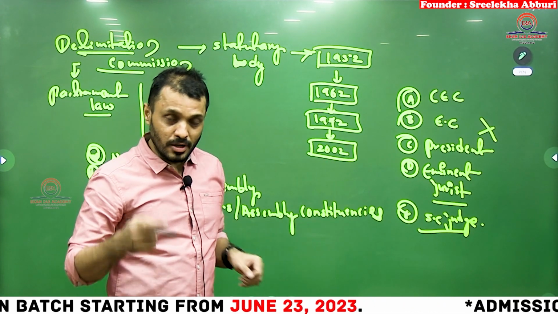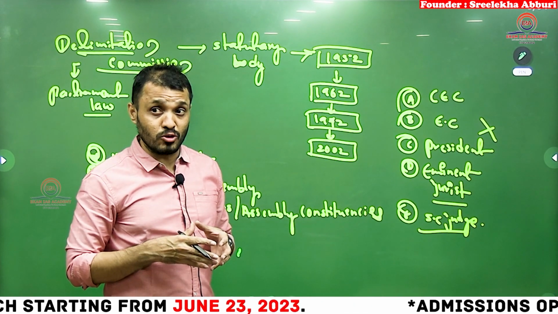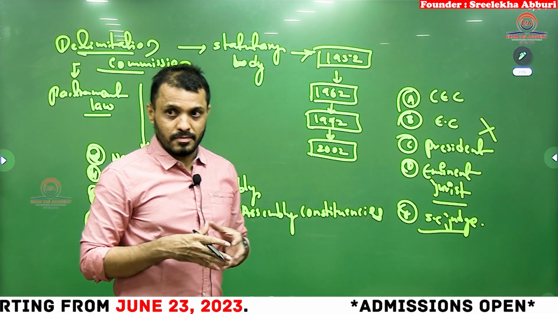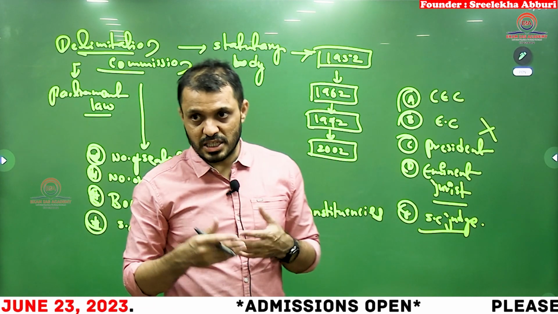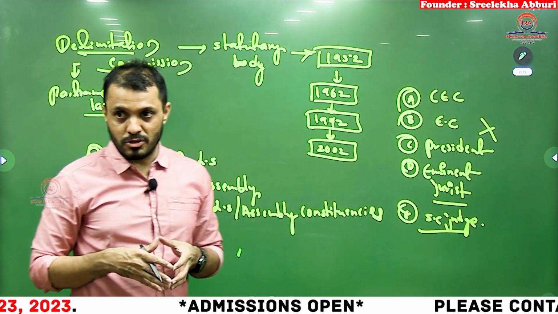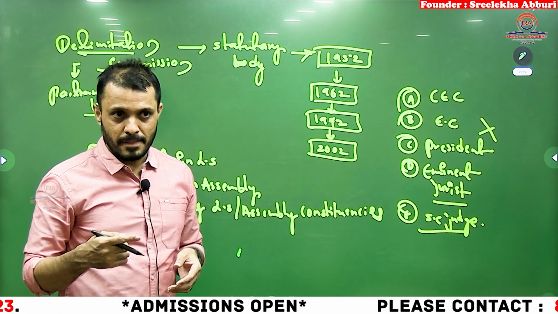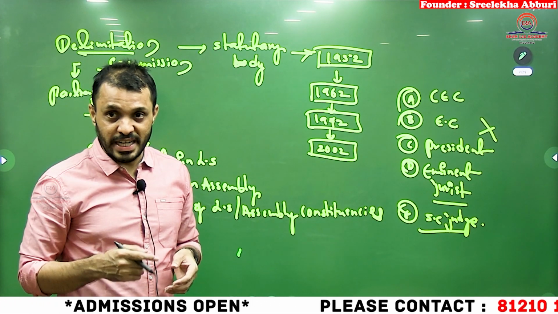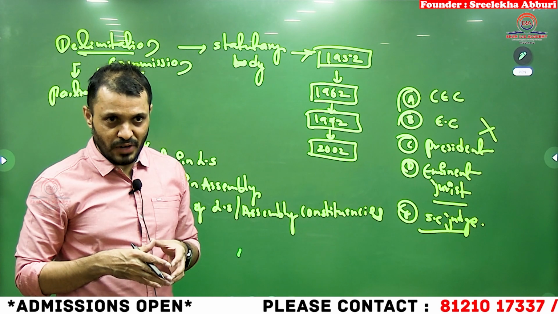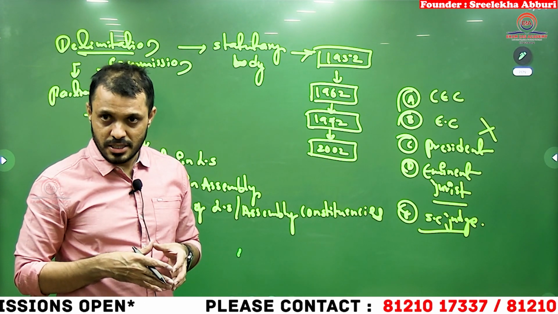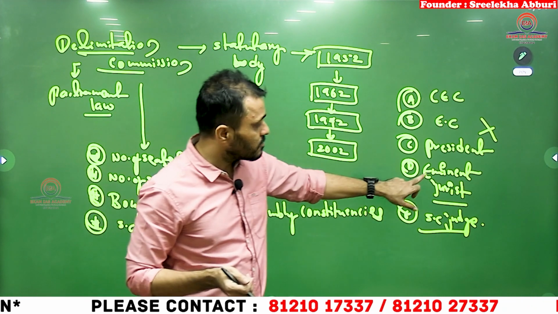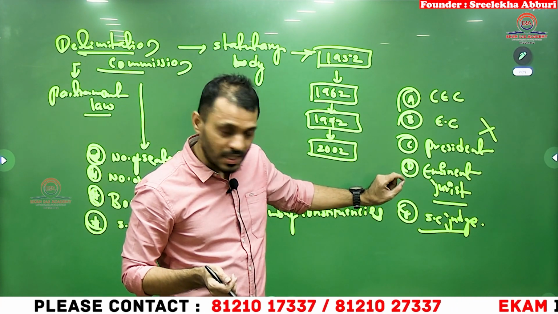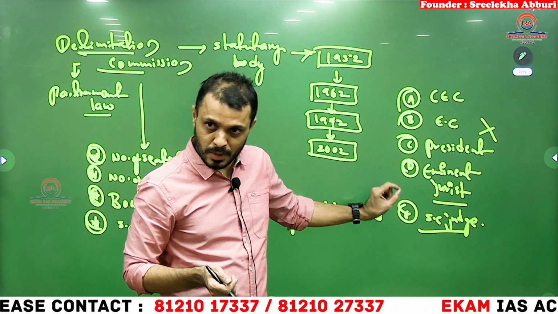Okay. For example, what are the qualifications to become a Supreme Court judge? 10 years of practice as a High Court judge, then Chief Justice of any High Court, then advocate with 10 years of advocate experience, and eminent jurist. Why did we keep this eminent jurist? Because eminent jurist is not equal to Supreme Court judge.